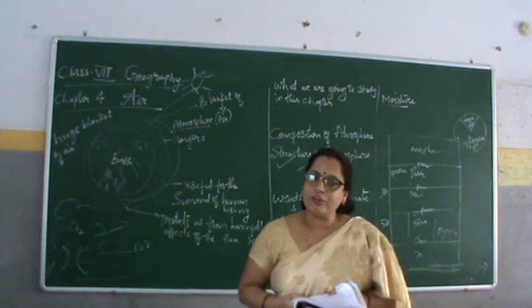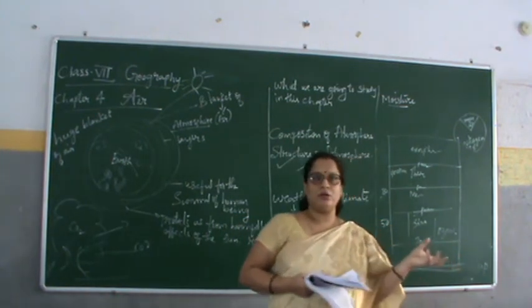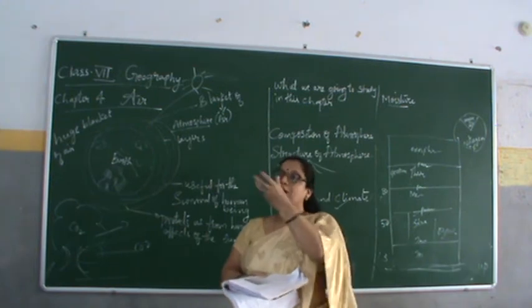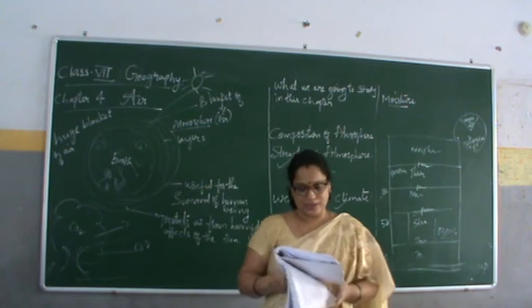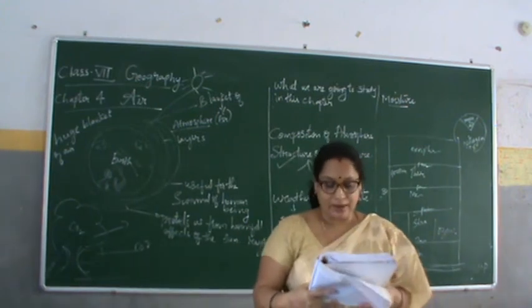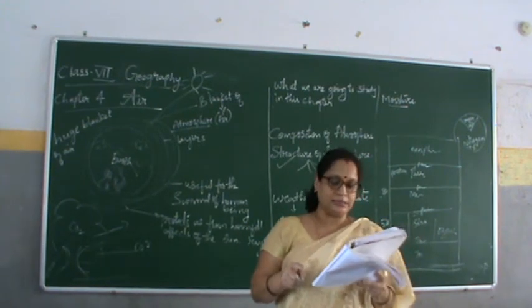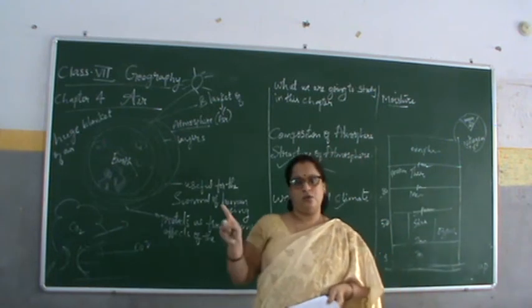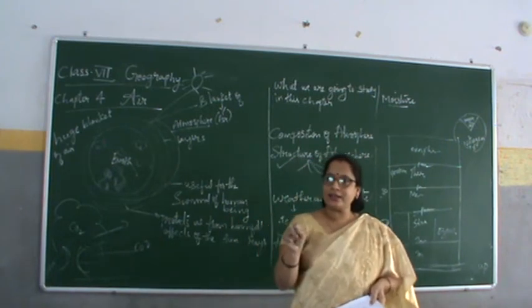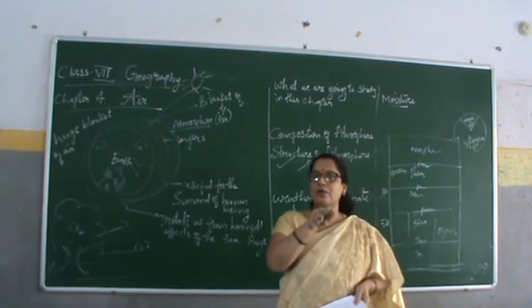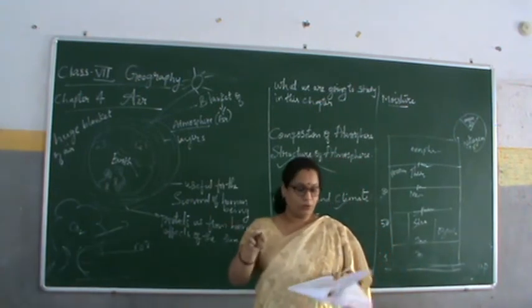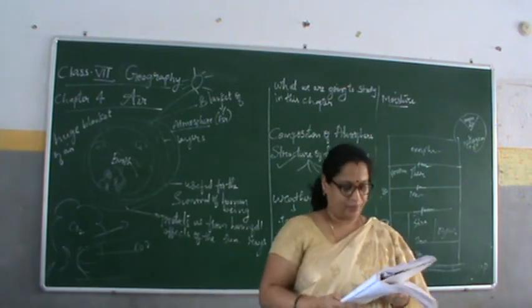Weather is not the same everywhere. Is weather the same everywhere? No. Somewhere it is hot, somewhere mild, somewhere cloudy, somewhere rainy. So there are different changes in it. The climate refers to the average weather condition of a place over a long period. Now in the rainy season or winter season, the weather will be cool, so it will be for a long period.